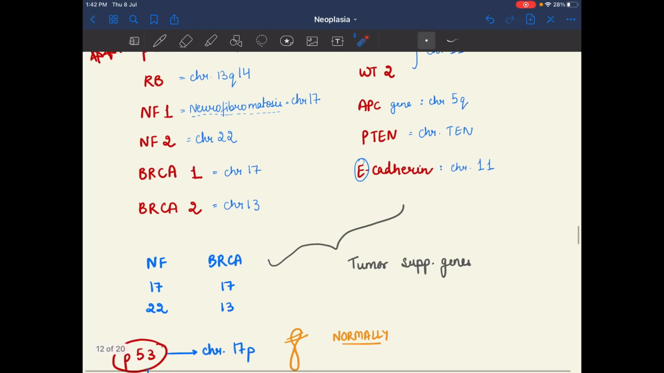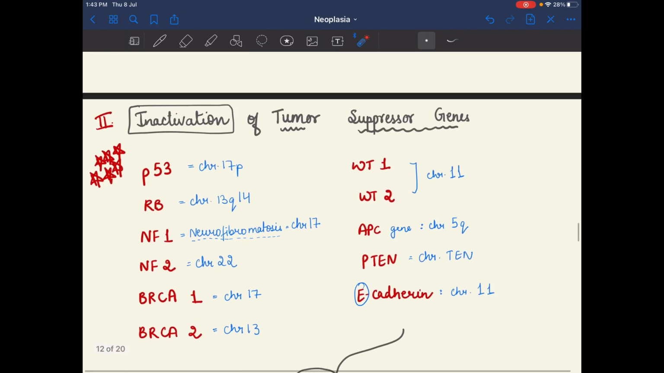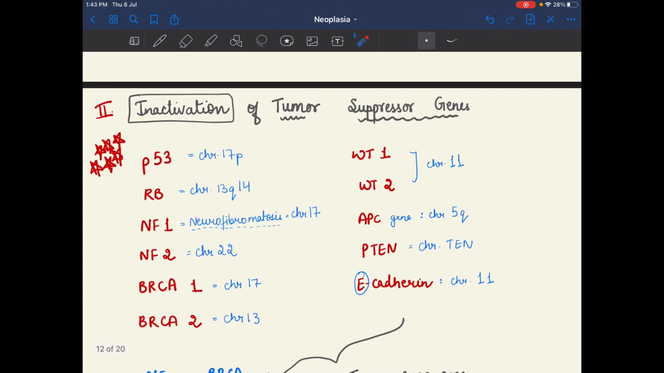So remember it like this, NF, here is 1 and here is 2. So NF1 is present on chromosome 17, NF2 is present on chromosome 22. BRCA1 is present on 17 and BRCA2 is present on chromosome 13. After that, we have the WT1 gene and WT2 gene. Both are present on chromosome 11.